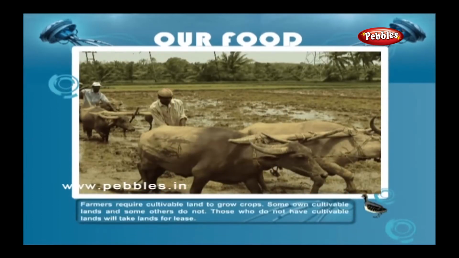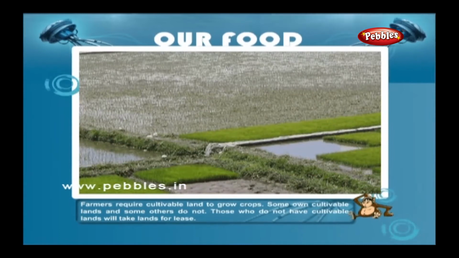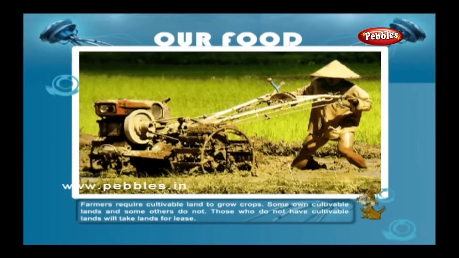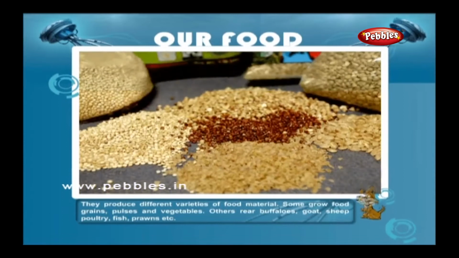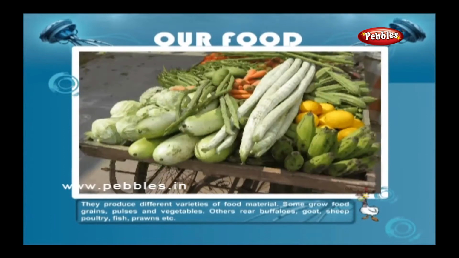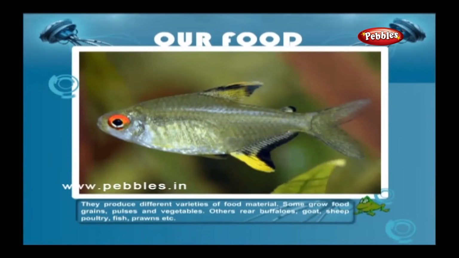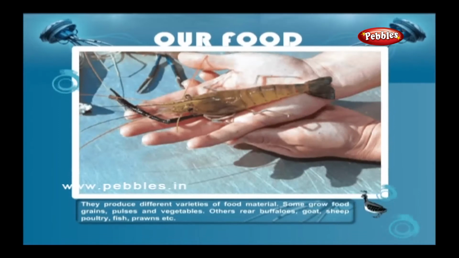Farmers require cultivable land to grow crops. Some own cultivable lands and some others do not. Those who do not have cultivable lands will take lands for lease. They produce different varieties of food material. Some grow food grains, pulses and vegetables. Others rear buffaloes, goat, sheep, poultry, fish, prawns, etc.